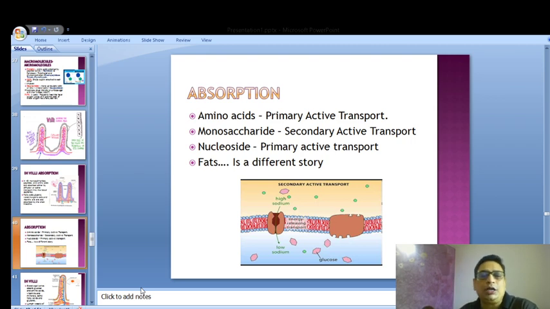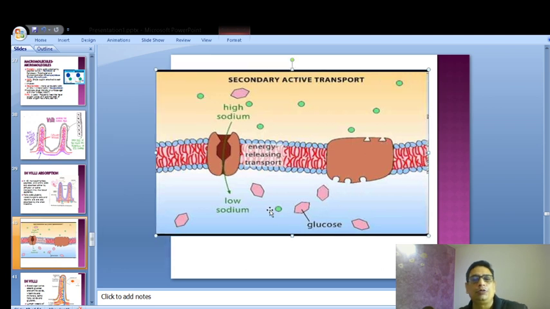No, here proteins are not required. Here we need something else. Now I will blow up the picture which you wanted. The picture is zoomed in right now. Now you see this is high sodium and this is low sodium. So high sodium to low sodium, what does it mean?